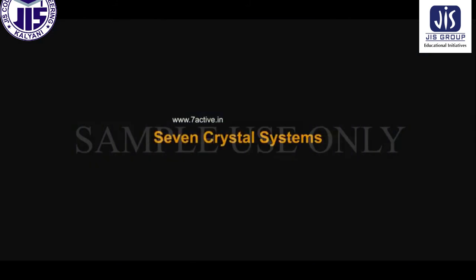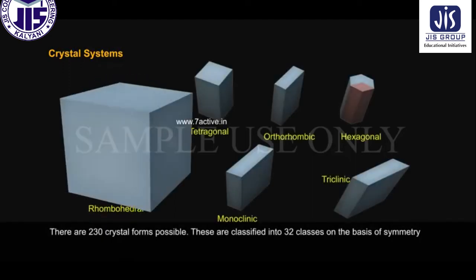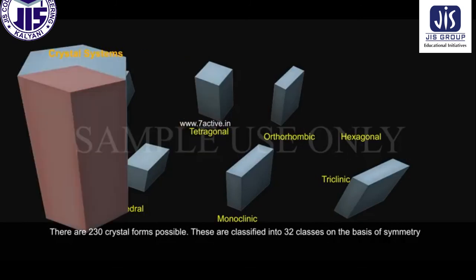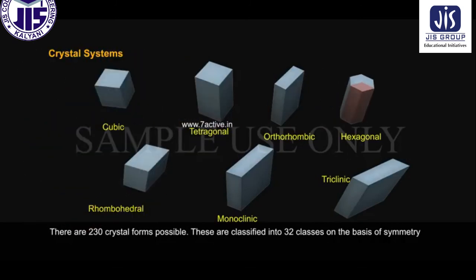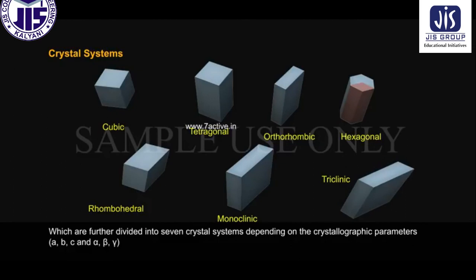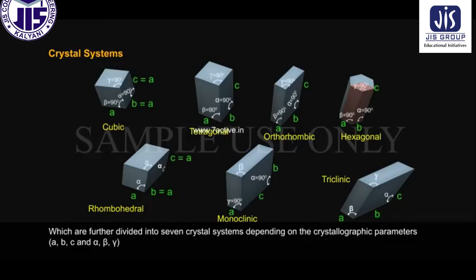7 crystal systems. Crystal systems. There are 230 crystal forms possible. These are classified into 32 classes on the basis of symmetry, which are further divided into 7 crystal systems depending on the crystallographic parameters a, b, c, and alpha, beta, gamma.